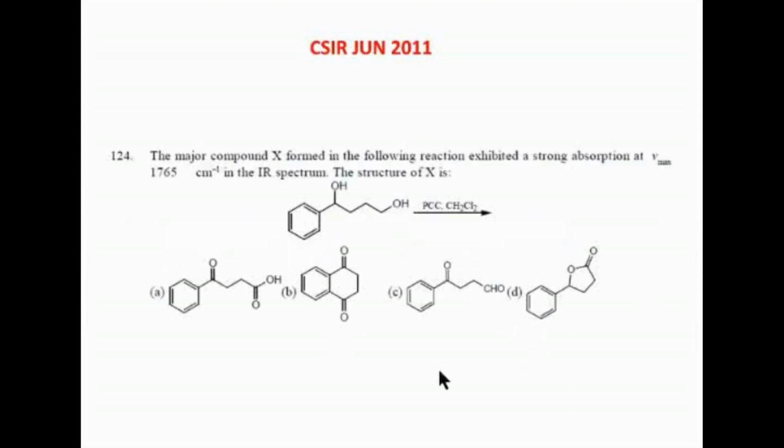Now in this question, I don't know what the theory behind it is. Generally we know that with PCC you'll have oxidation to aldehyde, we all know that. But at this point, without thinking too much, I can answer using the IR value. Maybe I'm very weak with oxidizing agents and reducing agents. Even if I'm a little weak in that concept, I can answer based on the IR value. Can you tell me what the answer is?